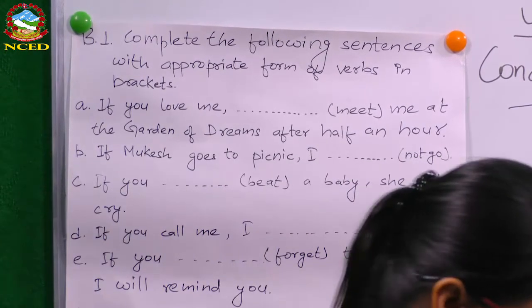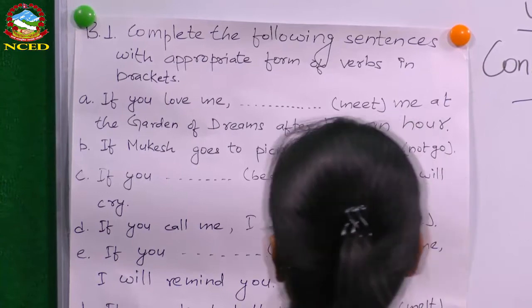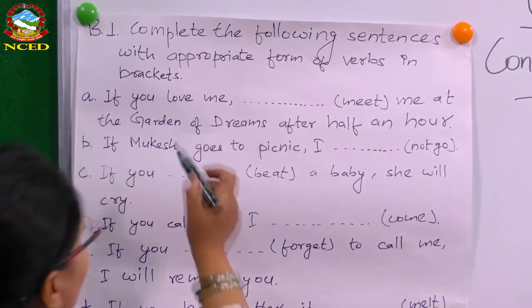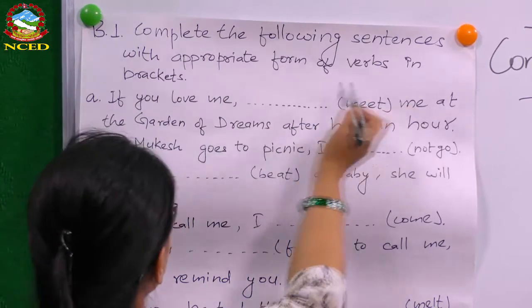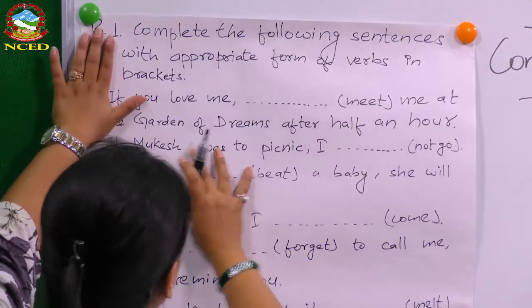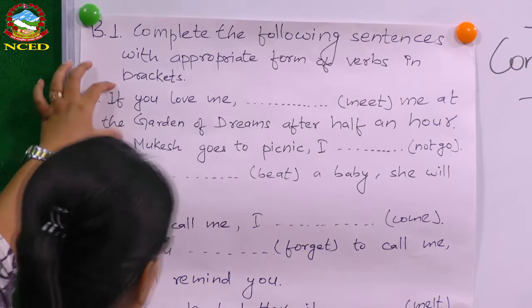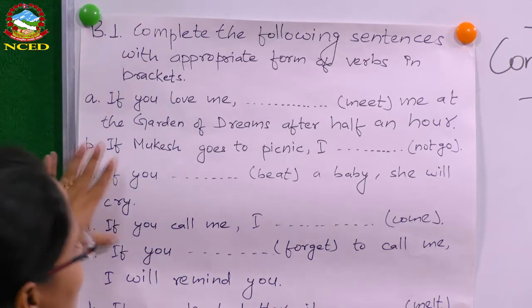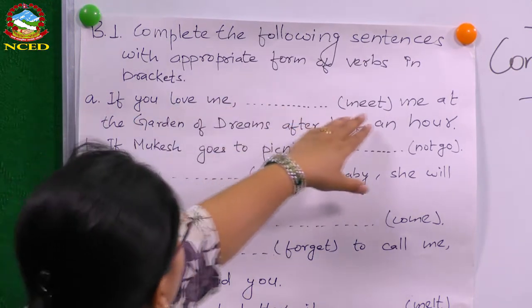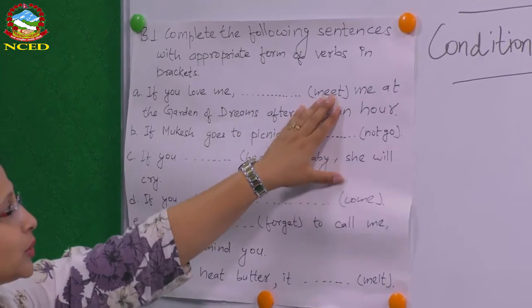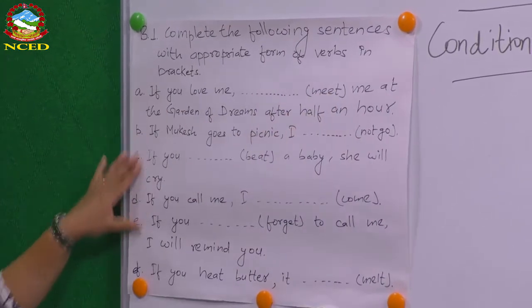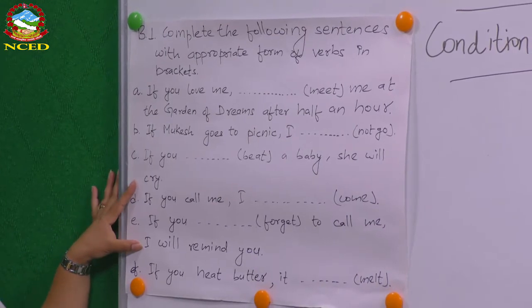So, are you ready now? Okay, let's see what is written here. Complete the following sentences with appropriate form of verbs in brackets. Okay, here are some incomplete sentences and we have to complete them with the given verbs in brackets, and we have to put the verbs in correct form. Okay, and remember these all are conditional type 1 sentences.